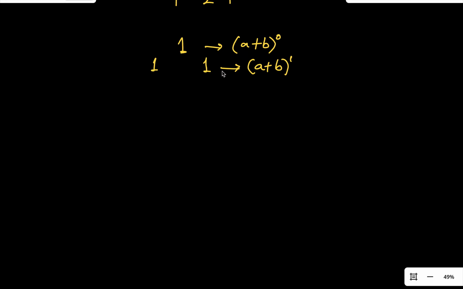Remember that Pascal's triangle is the triangular array of the binomial coefficients. The coefficient of this a is 1, and the coefficient of this b is 1. You get this because the power of this one is 1, and you get this because the power is 0; anything to the power of 0 is 1. So we always start with 1 and end with 1, but we add the numbers in between. That means I start with 1 again, 1 plus 1 gives me 2, then I end with 1 again. This is for when you have (a + b) squared.